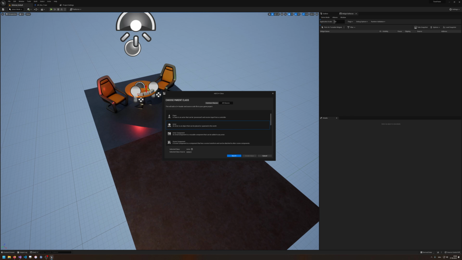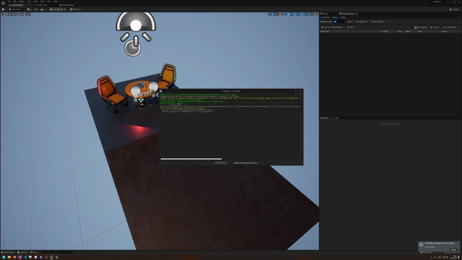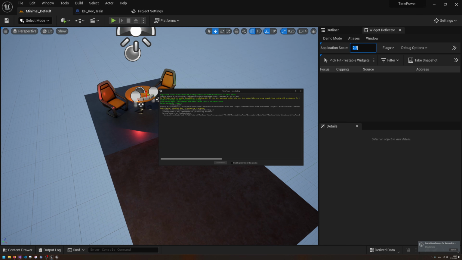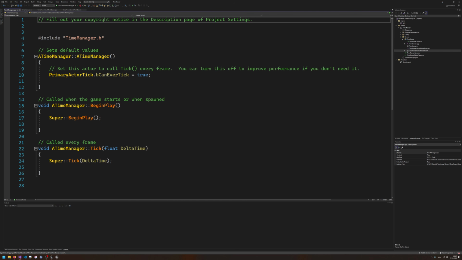So what we're going to do is create a plain actor, and this actor is going to get the name Time Manager. Okay, like that. Create Class, and while it's recompiling, you can already zoom in a bit. I don't know why they didn't manage to fix that. I thought they did, but yeah.